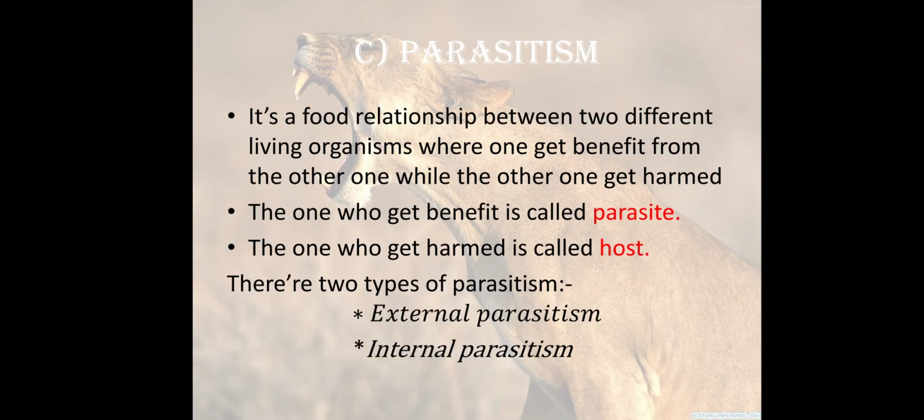What is parasitism? A food relationship between two different living organisms where one gets benefit and the other gets harmed. Here, one living organism will be harmed. The one that gets benefit is called the parasite, and the one that is harmed is called the host. We have two types of parasitism, external and internal.